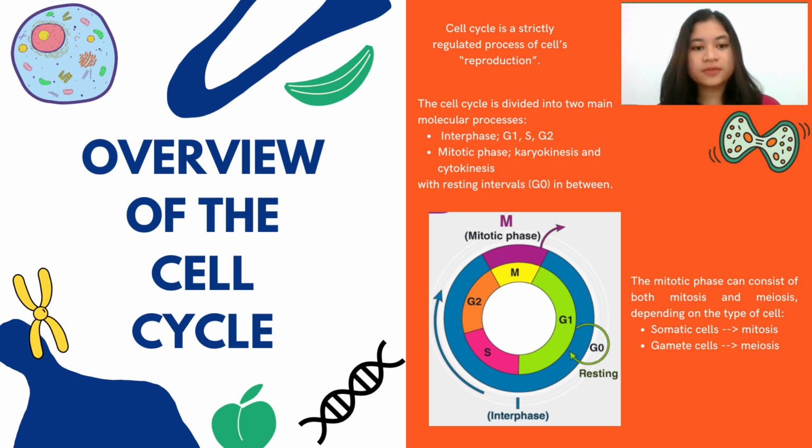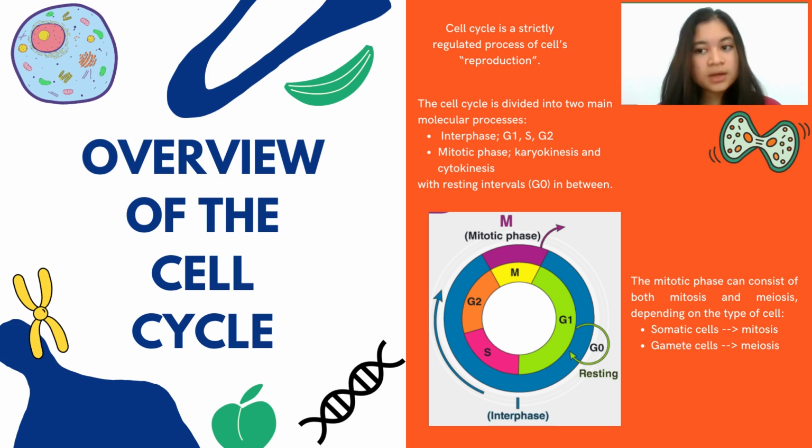The cell cycle is a process of cell reproduction. It is divided into two main processes, which are interphase and the mitotic phase, with resting intervals in between. Interphase consists of G1, S, and G2. The mitotic phase can consist of both mitosis and meiosis, depending on the type of cell.